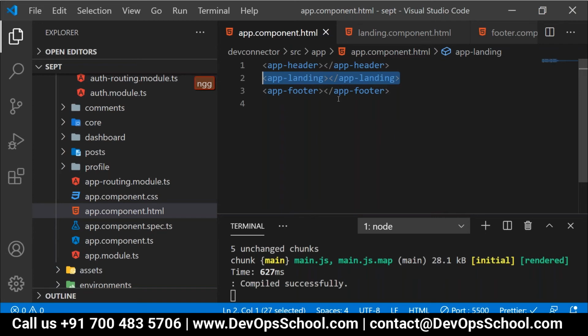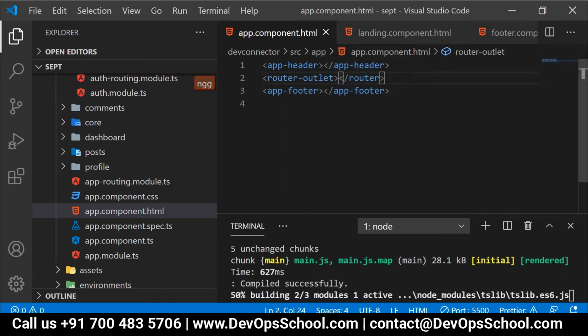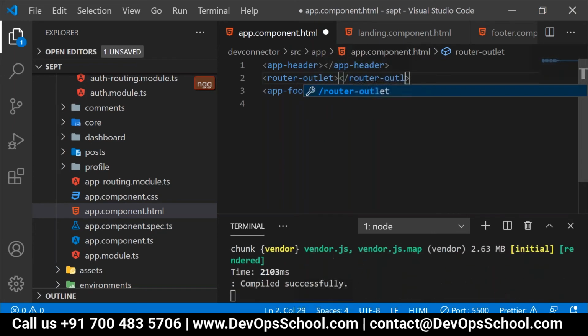Correct. Now, to activate this part, here we'll use an element called router-outlet. This router outlet will help us render and perform the routing throughout the application.